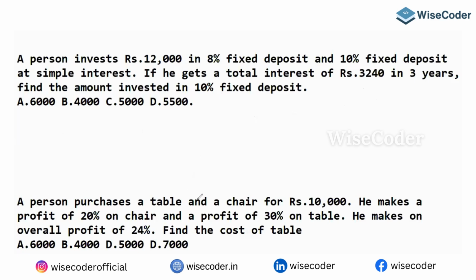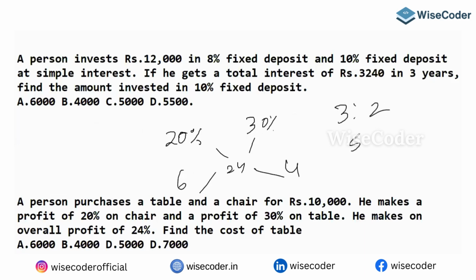A person purchases a table and a chair for 10,000. He makes a profit. So one is 20, the other is 30, overall is 24. That's it, guys. Don't waste time. So 30 minus 24, 6, and 4. So you can say the ratio is 3:2. 3 plus 2 is 5 parts. So 5 parts is 10,000. Then one part is 2,000. What do you want? Find the cost price of the table.